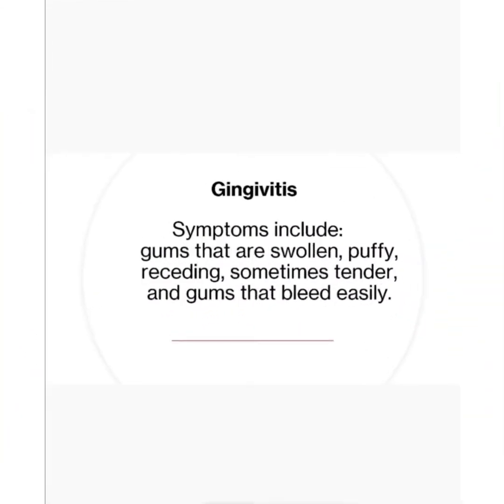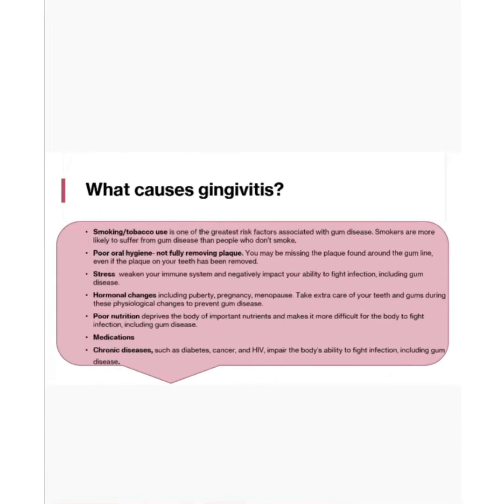Some symptoms of gingivitis are swollen gums, gums that easily bleed, puffiness, receding gum line, and tenderness. There are multiple factors that can cause gingivitis. Smoking being at the top of the list as one of the greatest risk factors associated with gum disease. Smokers are more likely to suffer from gum disease than people who don't smoke.